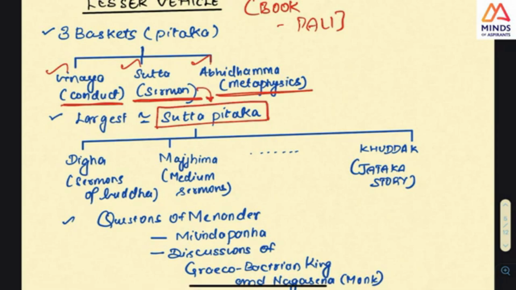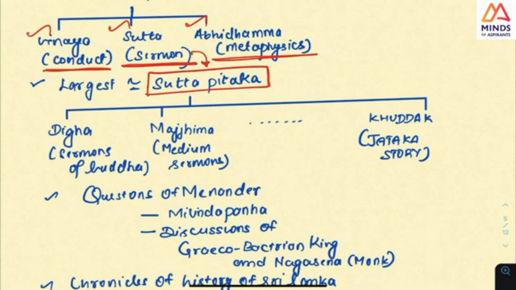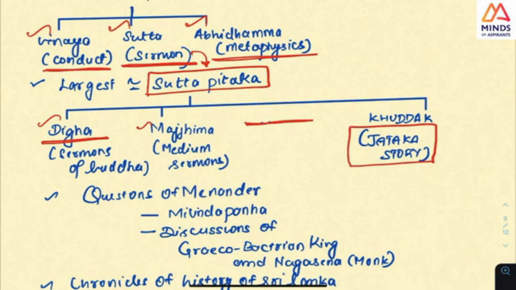And Sutta Pitaka, which is the sermon of Buddha, is divided into Digha, Majjhima, and two more. Digha, please have a look at it. It is a sermon of Buddha, and Majjhima is also a medium-length sermon. But what is in Khuddaka? Look at this, the Jataka stories, the stories of Buddhism. Many of the stories that we hear are in this Sutta Pitaka. So you look at this point.